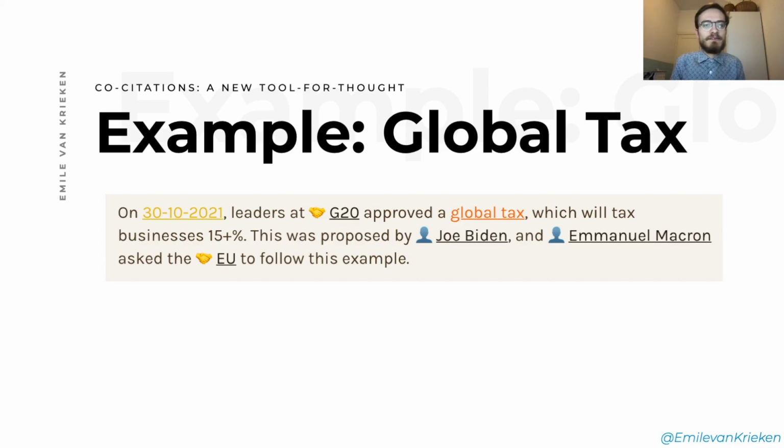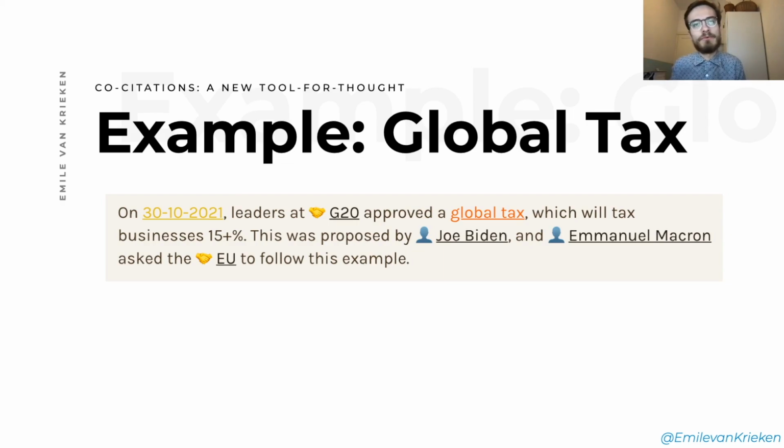And then a nice bit of information about this was that it was proposed in early 2021 by Joe Biden, and that Emmanuel Macron, the president of France, has asked the EU, the European Union, to follow this example and to also strive for this global tax. And so again, the main question that we want to answer is, where do we put this two-sentence snippet? In what node do we put it?